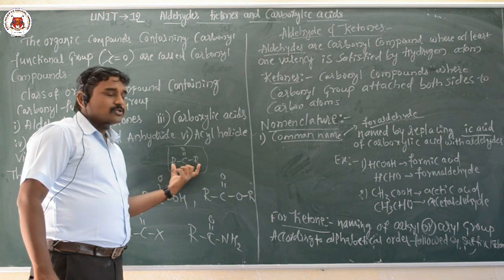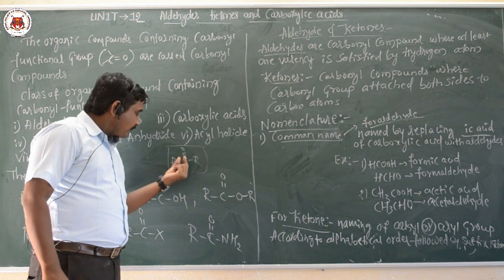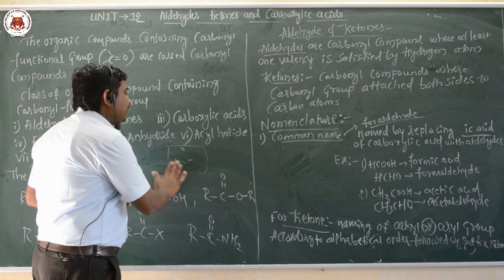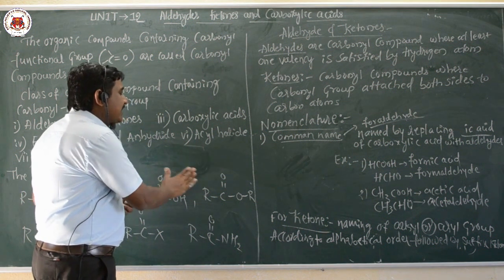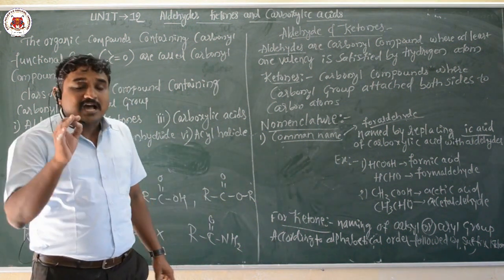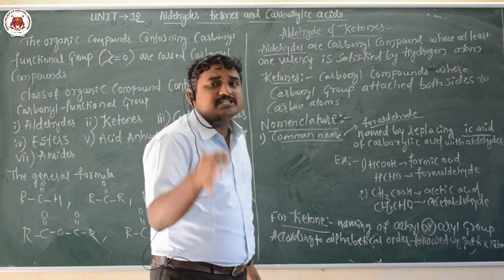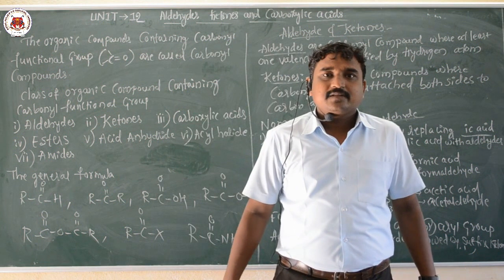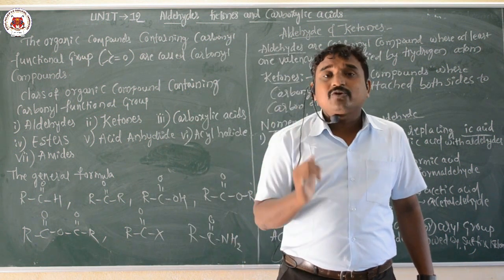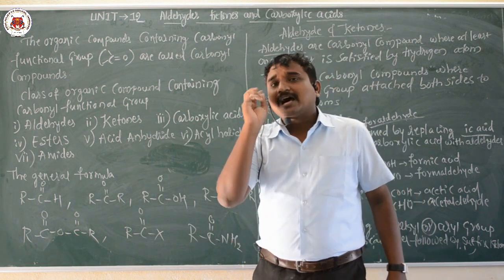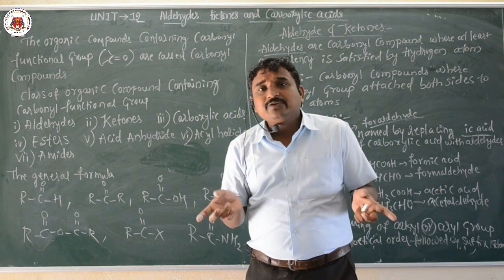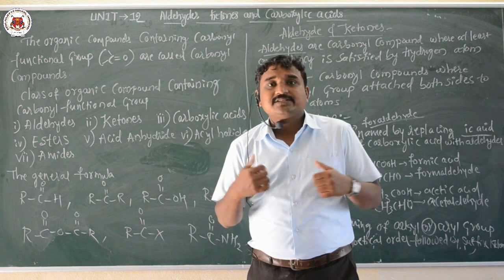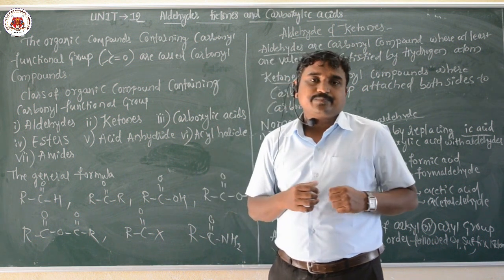Such a class of organic compounds is called ketones. So aldehyde means the carbonyl carbon is attached to at least one hydrogen atom, and ketone means the carbonyl carbon is bonded to two carbon atoms on both sides.